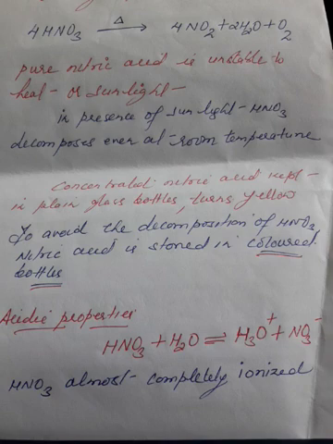Those reactions we are not going to discuss. Already I have explained them in the chemical properties of acids, that you can see, but only one reaction we will discuss again here, which typical reaction is not shown by nitric acid, not even dilute nitric acid. Normally nitric acid will not release hydrogen when it reacts with an active metal. This reaction you don't write for nitric acid. Why will it not release hydrogen gas when it reacts with an active metal? Because it is a very strong oxidizing agent. It will oxidize hydrogen to water.